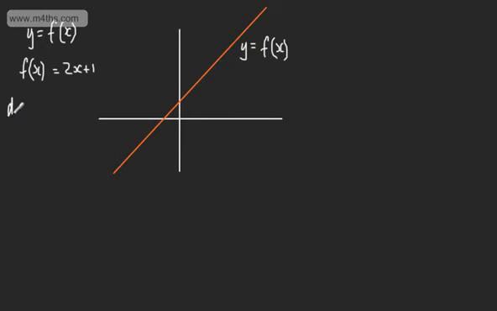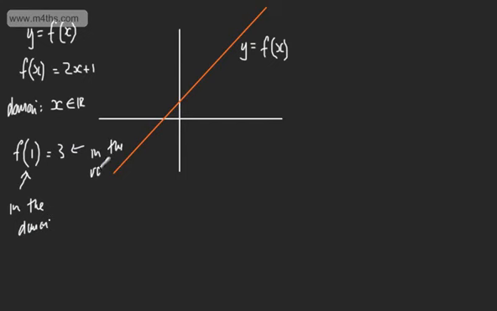We could say now the domain, and writing this here, the domain are all of the values along the x-axis that we can put in. So we'd say that the domain x belongs to the reals. And we looked at this in the last video. So if I now had, for example, f of 1, 1 now comes from the domain. So I'm choosing a number for x, and I'm putting this through the function. So we'd have two lots of 1 plus 1. This is 3. So we can say that 1 is in the domain, and we can say now that 3 is in the range. So I'm subbing the independent variable in, and I'm getting the dependent one out.